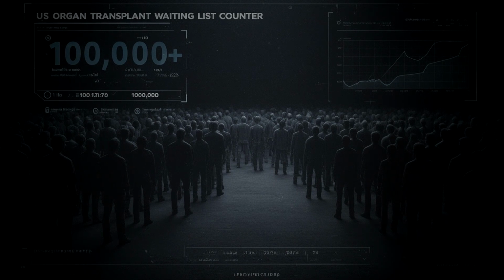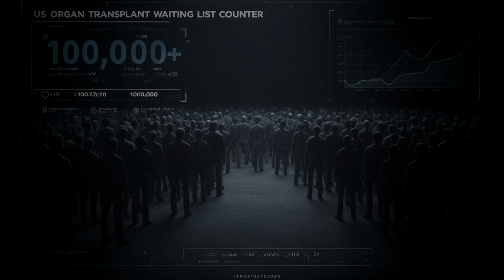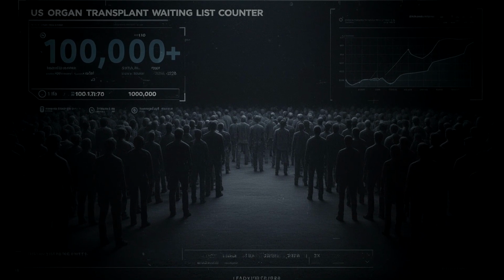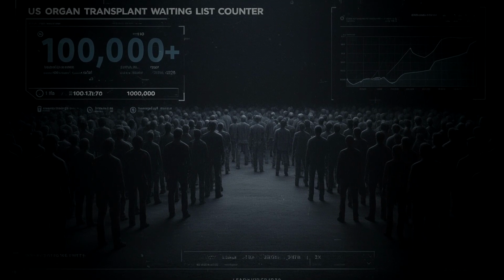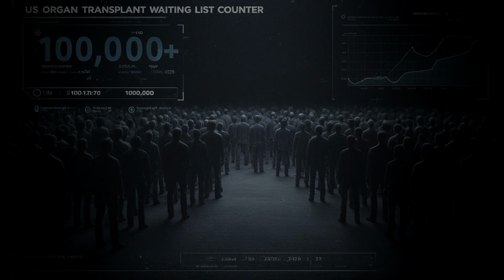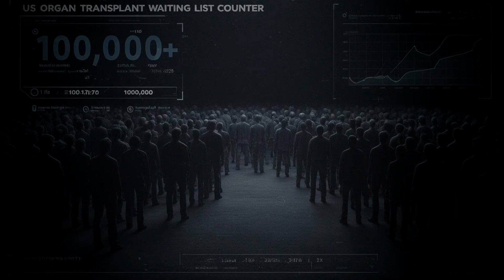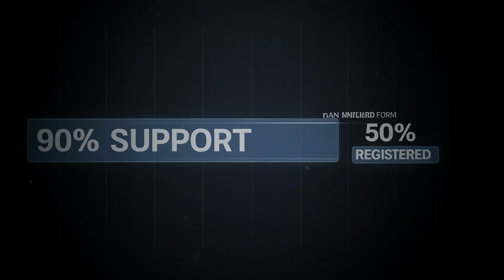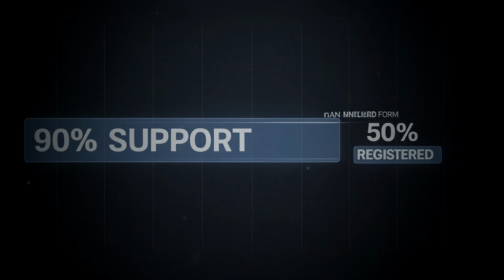But behind these numbers was a paradox. When researchers asked Americans, "Would you be willing to donate your organs?" over 90% said yes. More than 9 in 10 people supported donation, but only 4 or 5 in 10 were registered. What was the gap? The form that required active action to fill out.